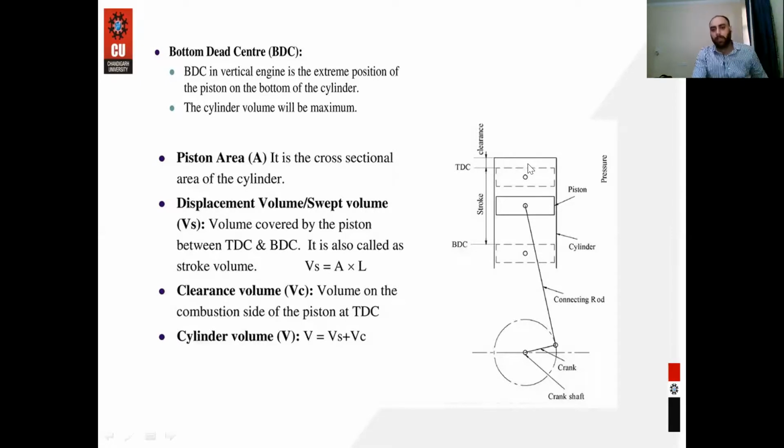Then what is the total volume? Total volume is the clearance volume plus the swept volume.